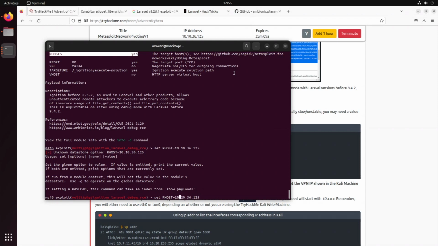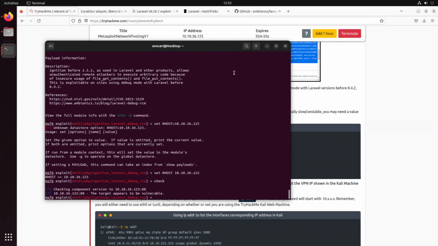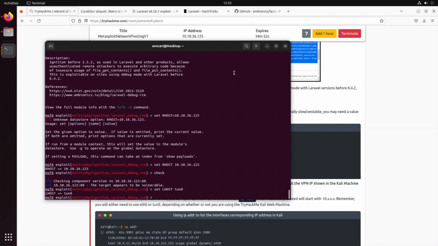Sorry, not with an equal. And then we can say check. So we're checking the component and it appears to be vulnerable. Now we can set our LHOST. And since I'm using the VPN, it is tun0. So I'm setting my side to tun0.